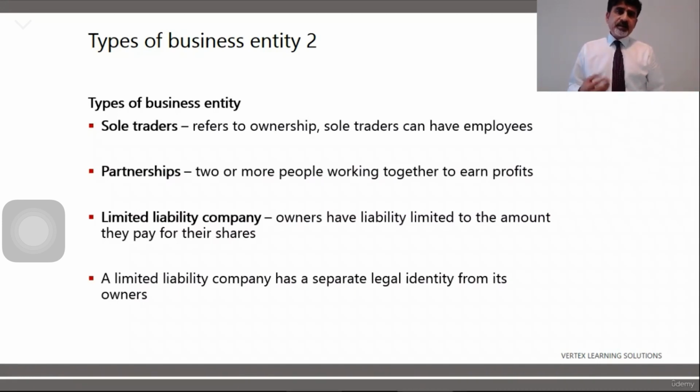For a sole trader, there is no company. So if the sole trader dies, the business is finished. But in a company, the company exists. Like the company Coca-Cola, it has been operating for 200 years. So many shareholders, owners, they came and they lived, they died, but the company stays because the company has an unlimited life. The company only dies when it goes bankrupt, when it is closed.